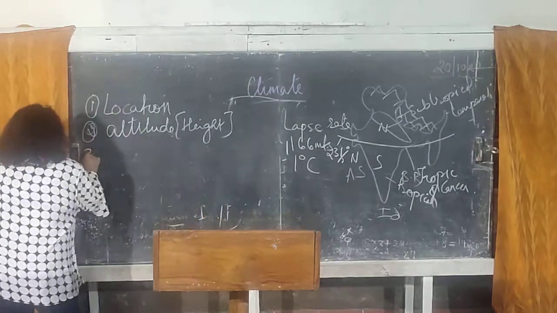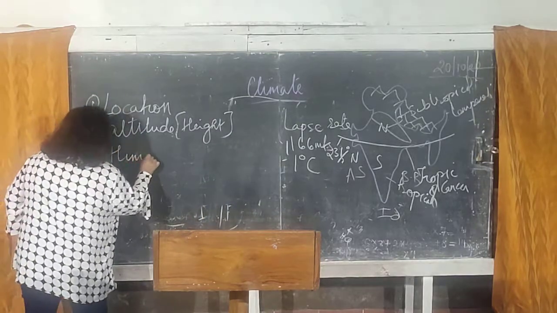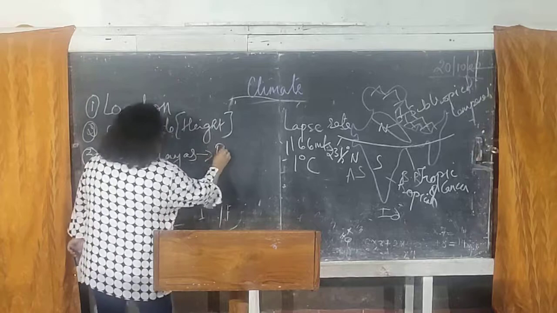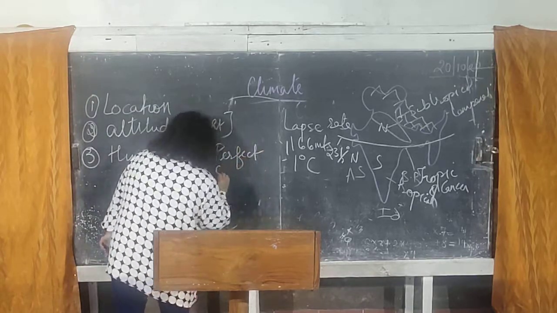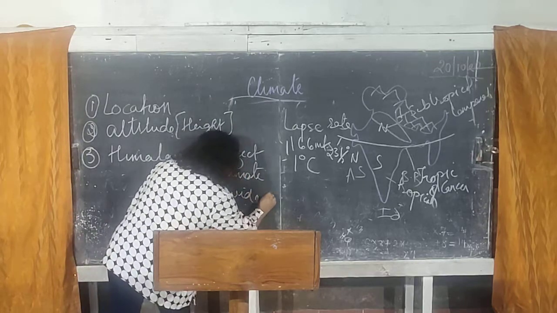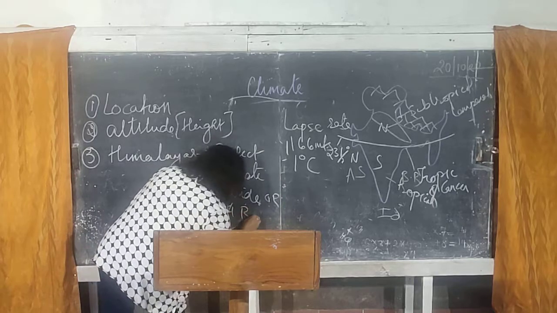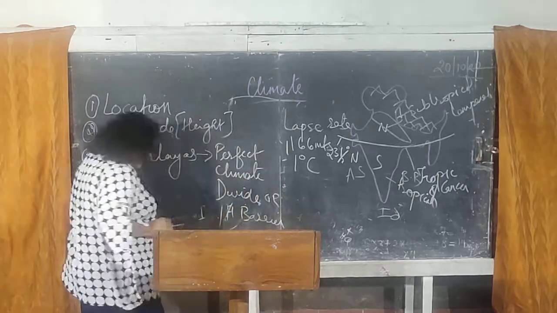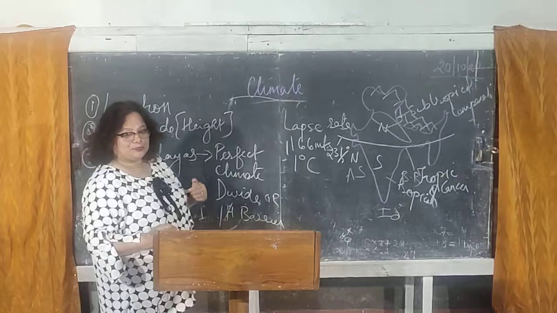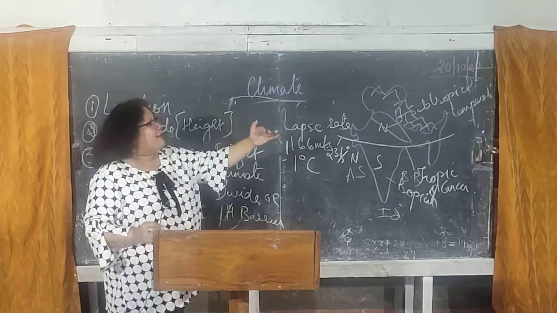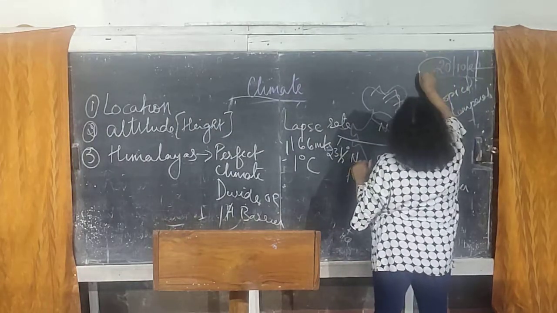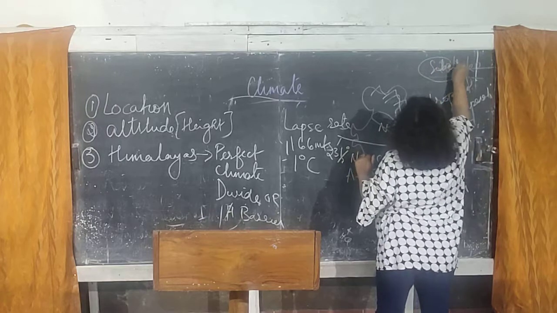The next important factor is the presence of the Himalayas. Himalayas always act as a perfect climatic divide or barrier, because their presence stops the cold wind coming from the Siberian or Arctic region.